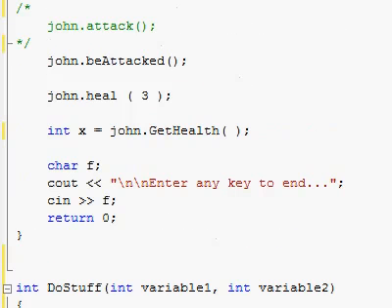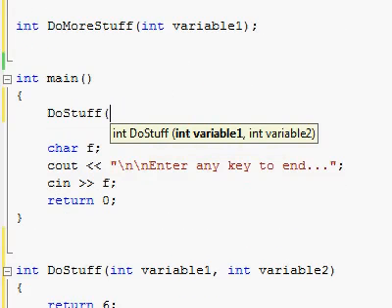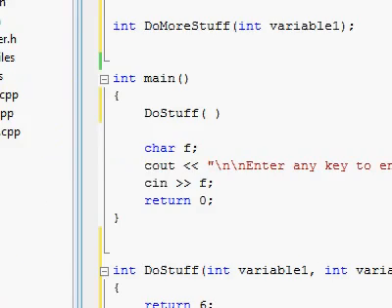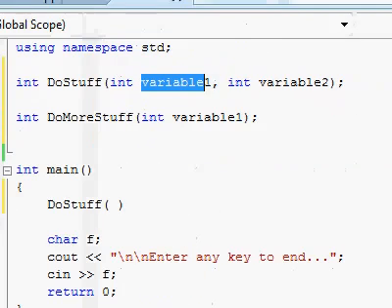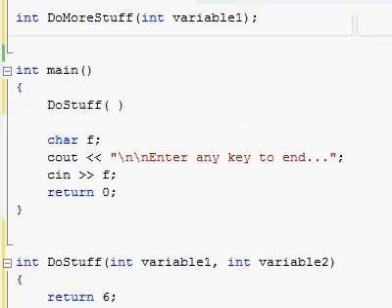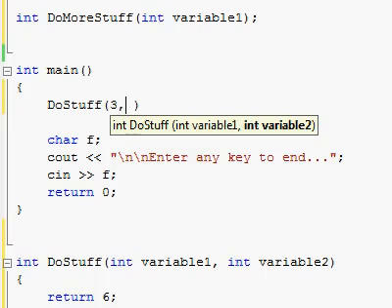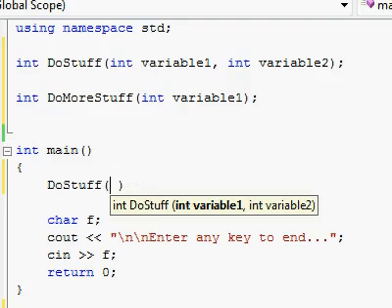Now, how do I call the function? As we learned, we just type the function name and then the opening and closing parentheses with whatever parameters you have to pass into the function. Now, these parameters, these arguments that you pass into a function, can actually be any valid expression you'd like. So if I call doStuff where I have to pass 2 different integer variables, I could either pass in 2 different variables, or I could pass in pure numbers, or any other expression which would evaluate as integer variables.